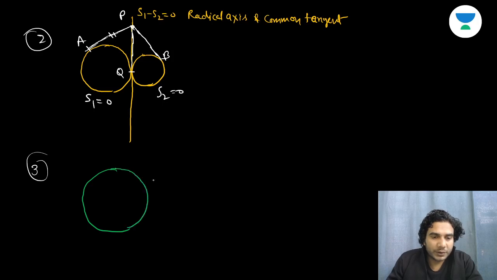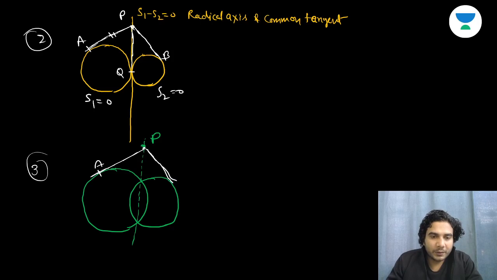Suppose this is the position of one circle, this is another circle, and if you draw a line, take a point on this line P, draw this PA and PB.